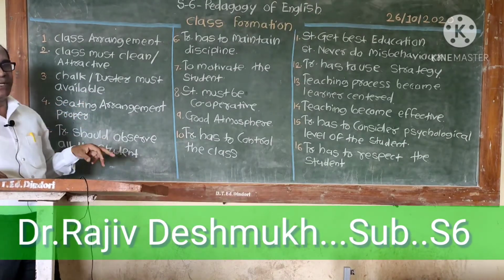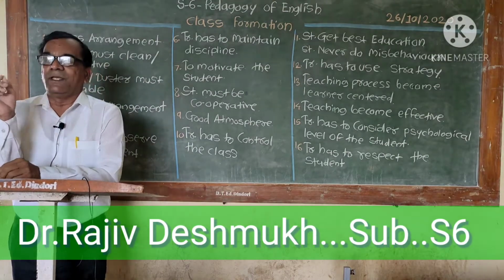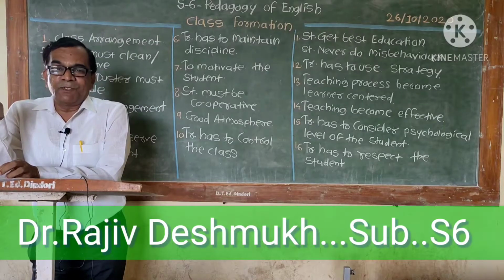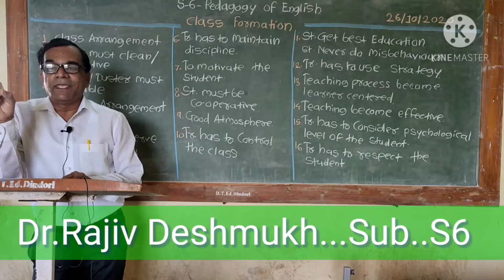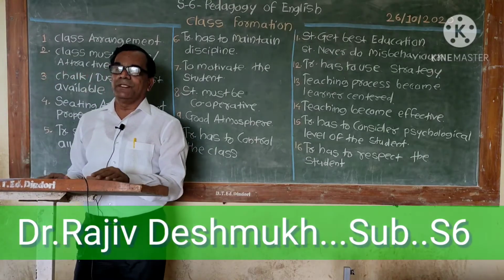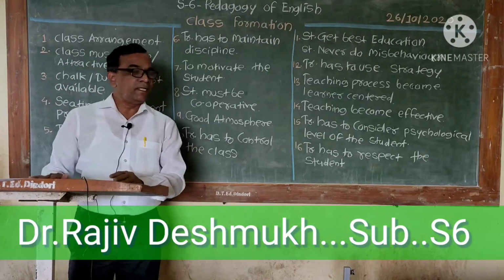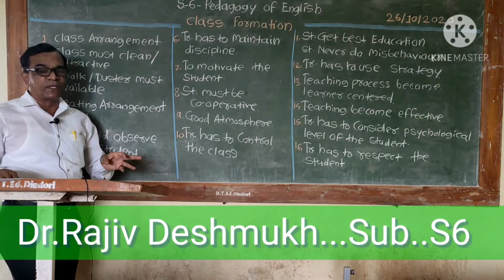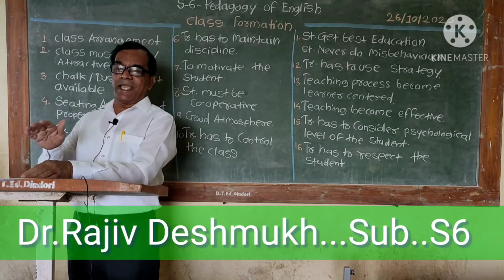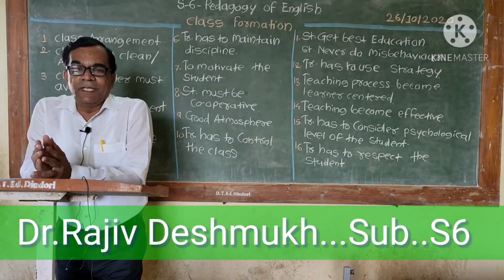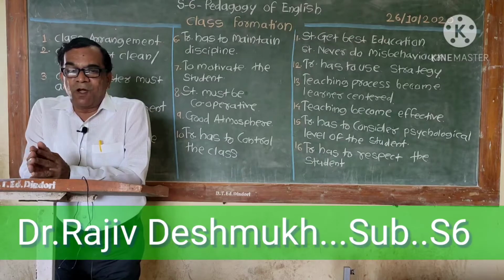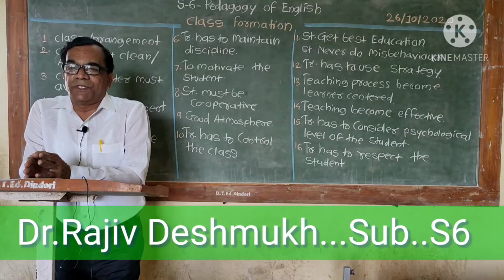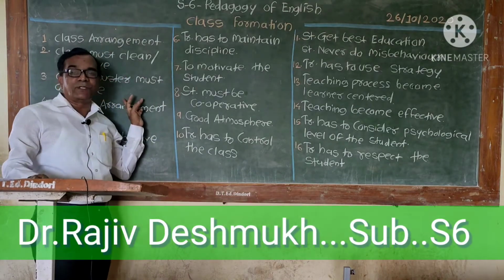Sitting arrangement must be proper. The teacher has to keep the sitting arrangement proper. Benches must be properly arranged, so that the teacher can see each and every student properly from the blackboard. So this is very necessary. Next, the teacher should observe all the students. The teacher has to arrange his class in such a way that the teacher can see all the students from his place, so class arrangement is very important in class formation. These points are very important in class formation.